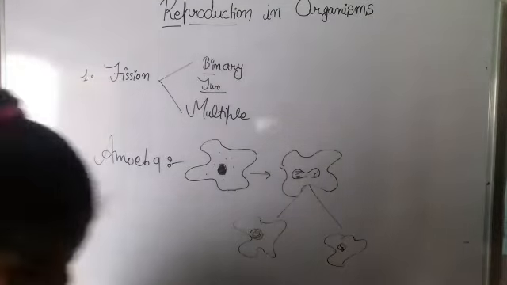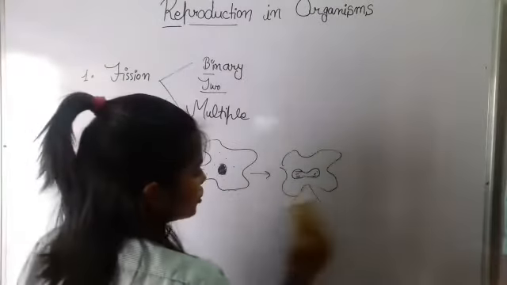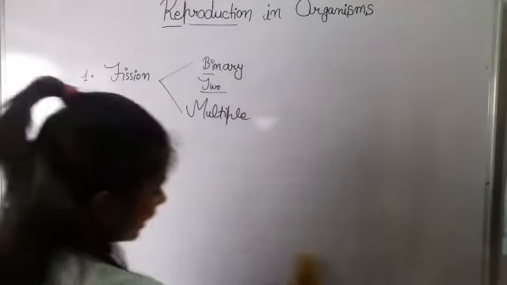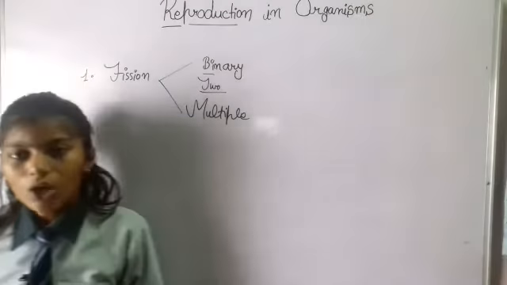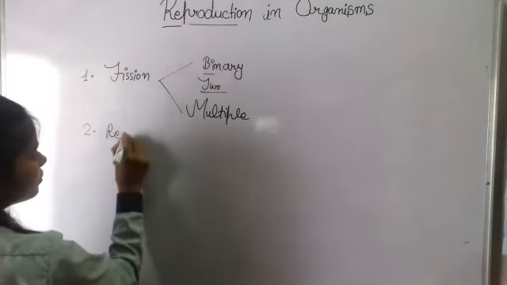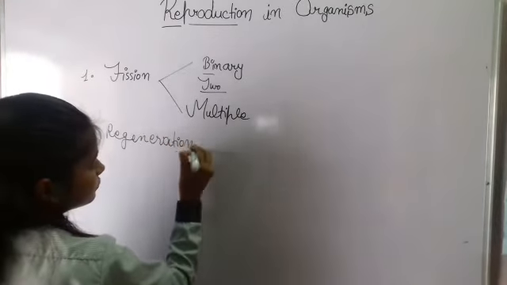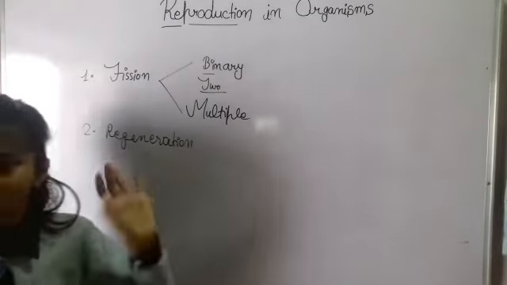Now let's move on and talk about further modes of asexual reproduction. The second is regeneration. As it indicates, it is generation again, right?